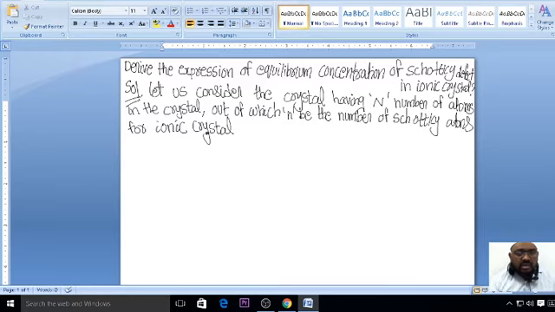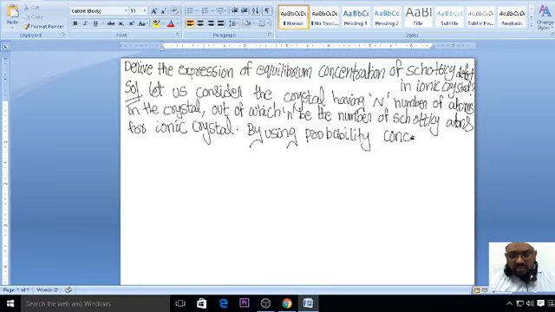If you say ionic crystals, what does the Schottky defect say? Equal number of positive charge ions and negative charge ions. Equal number means what we will write here? Now since we don't know anything, we have to go for a probability concept. So by using the probability concept, like this you have to write in the examination also.